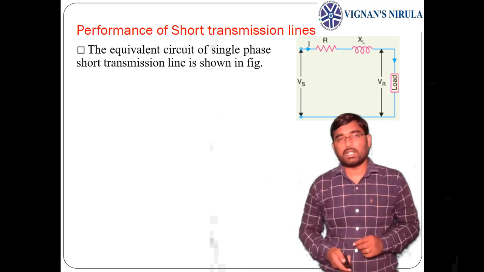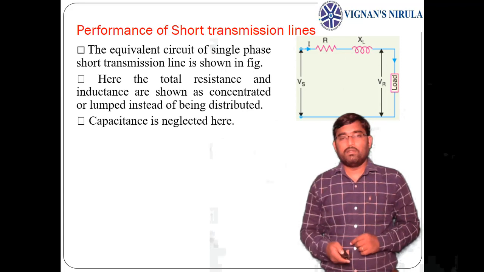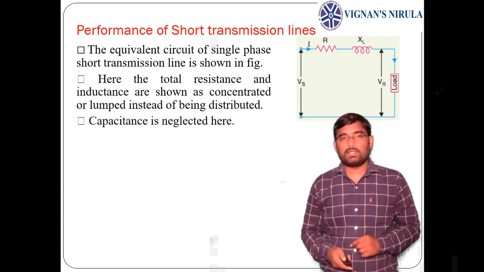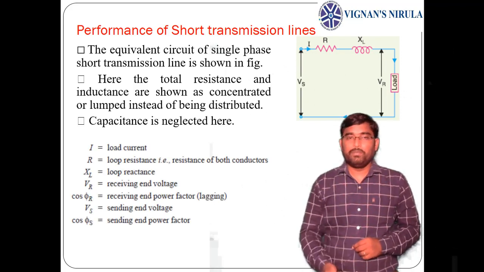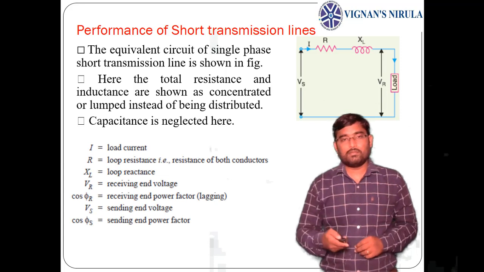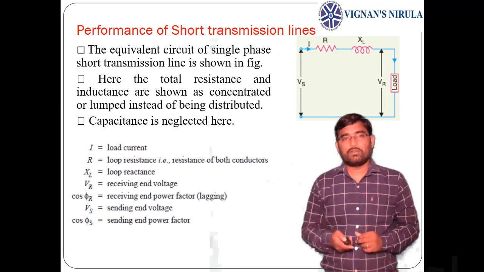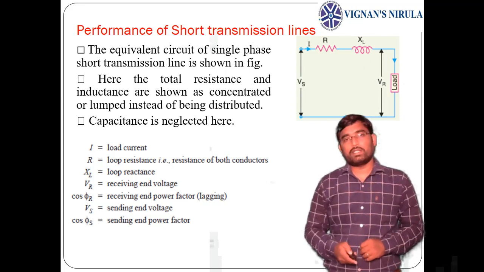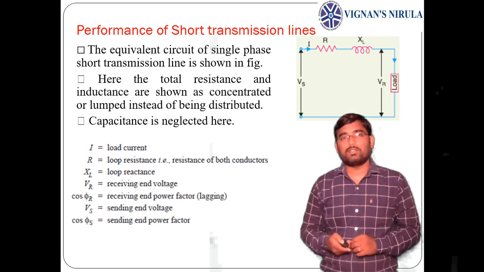In the equivalent circuit, Vs is the sending end voltage, R is the total resistance, XL is the total reactance, and Vr is the receiving end voltage. I is the current flowing through the transmission line, cos phi r is the receiving end power factor, and cos phi s is the sending end power factor. These are the parameters mentioned for the equivalent circuit of the short transmission line.